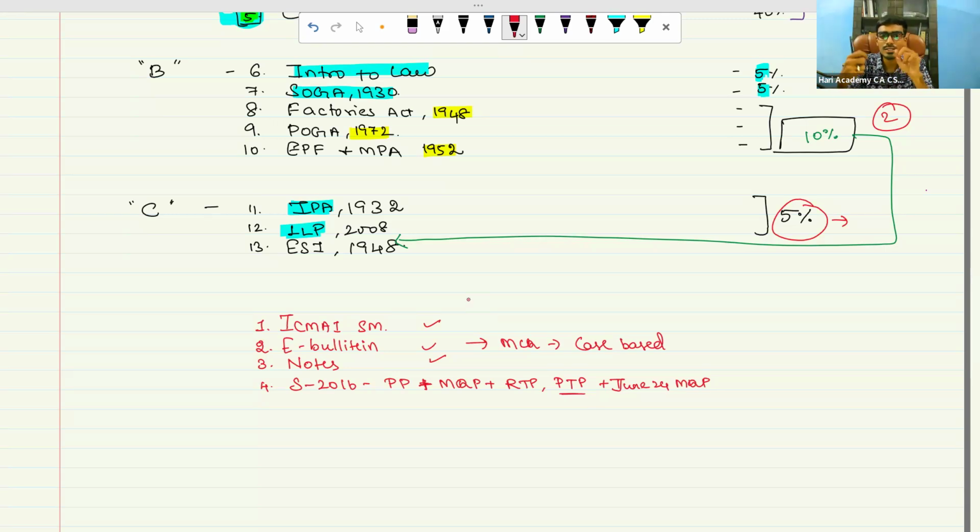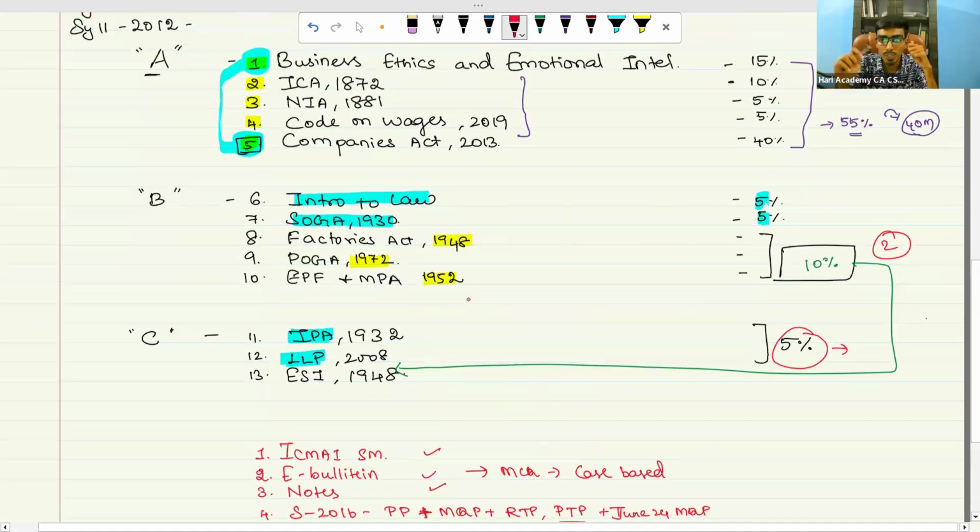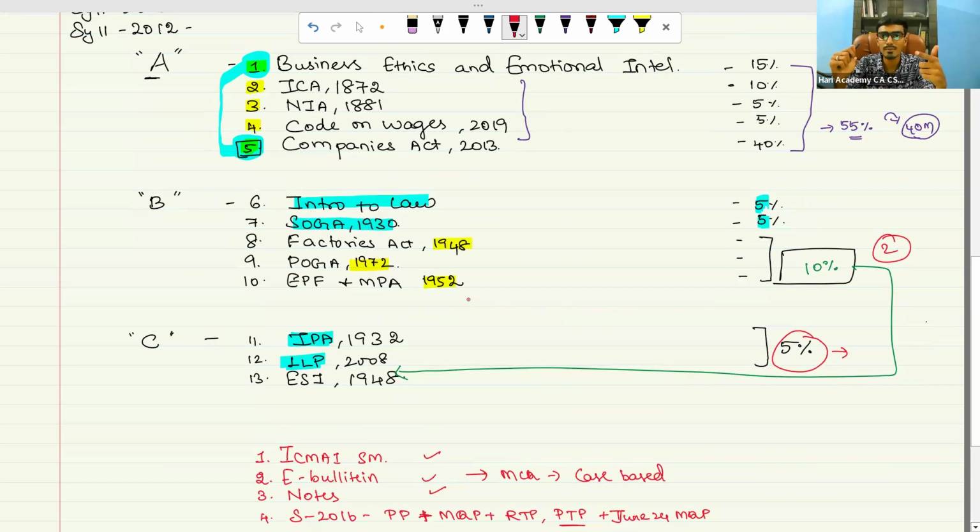Do the writing practice for 7 days. After that, take some break, then come back and do some more writing practice. If you do this for 14 days, you will make this paper your scoring paper in your attempt. So this is the strategy you need to follow to succeed in your examination by scoring 60 plus marks.